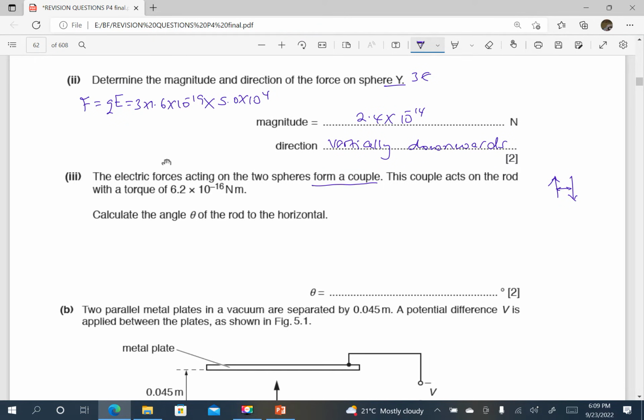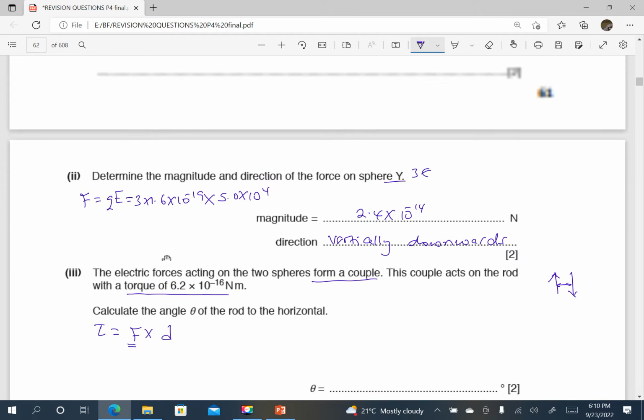So this couple acts on the rod with a torque, which is given by that. Remember, torque is the same as moment of a couple. And the moment of a couple is the product of one of the forces constituting a couple and the perpendicular distance between the two forces. So we want to find the angle theta of the rod to the horizontal. So let's go back to the diagram.